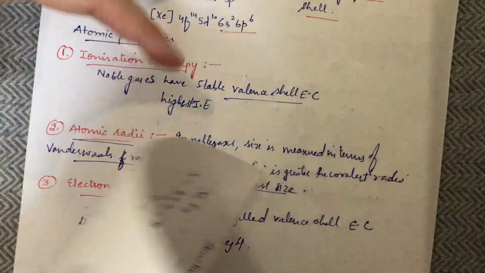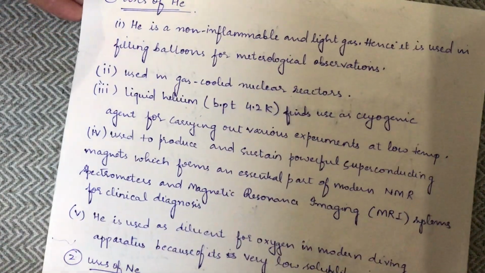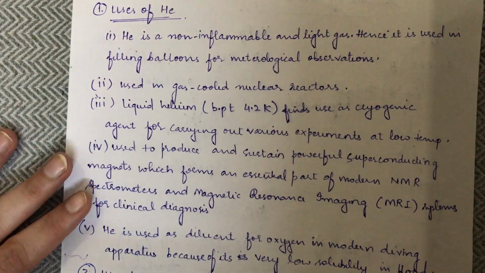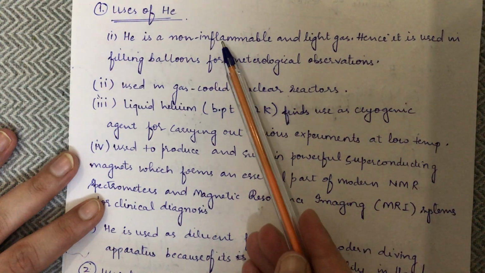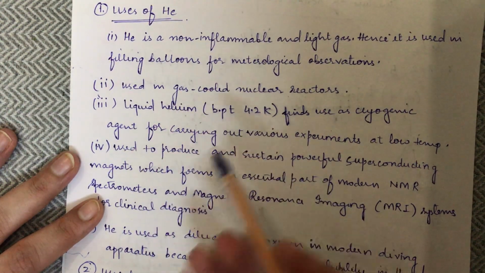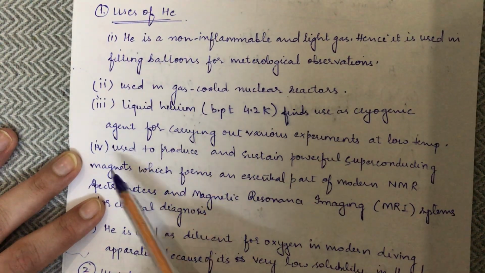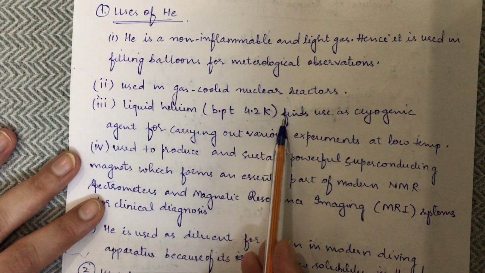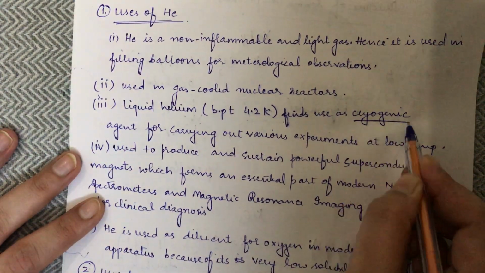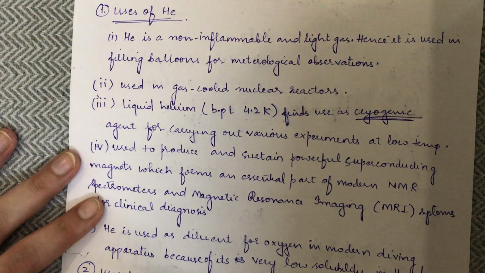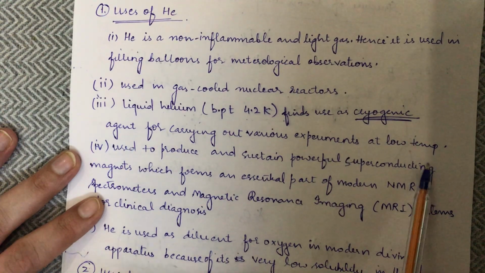Now we are left with the last part of this chapter and this group, the uses of helium. I would just quickly read what these uses are. Helium is a non-inflammable and very light gas, hence it is used in filling balloons for meteorological observations. It is used in gas-cooled nuclear reactors. Liquid helium, which has a boiling point of 4.2 Kelvin, means it's very cool. It provides a cool atmosphere. It is used as a cryogenic agent. Wherever you come across the word cryogenic, that means very low temperature. It is used for carrying out various experiments at low temperature.